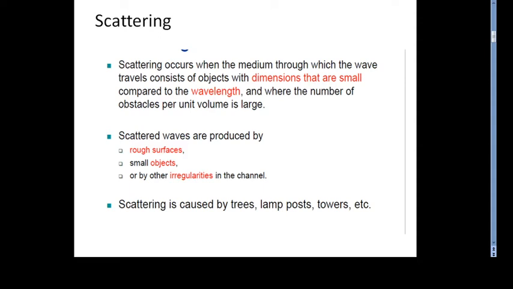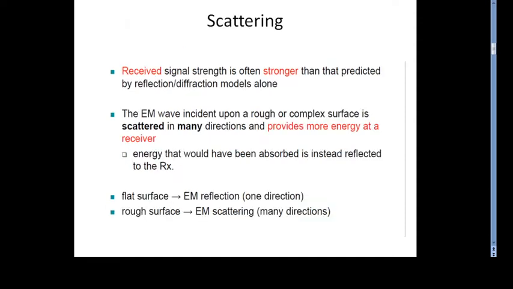Most of the scattering is caused by trees, lamp posts and towers, etc. The received signal strength is often stronger than that predicted by the reflection and diffraction models.